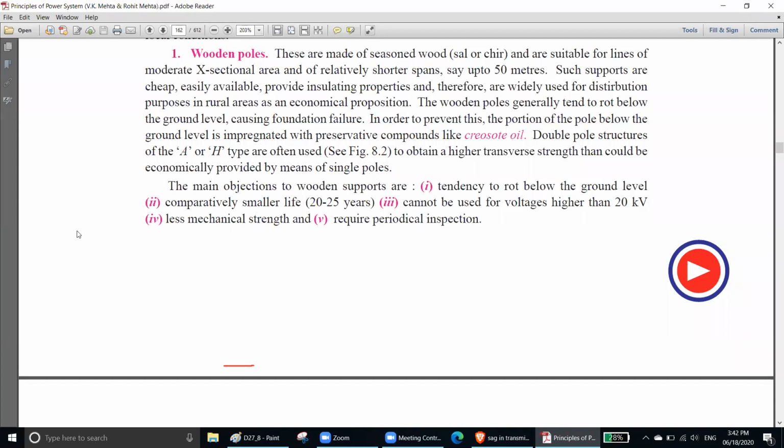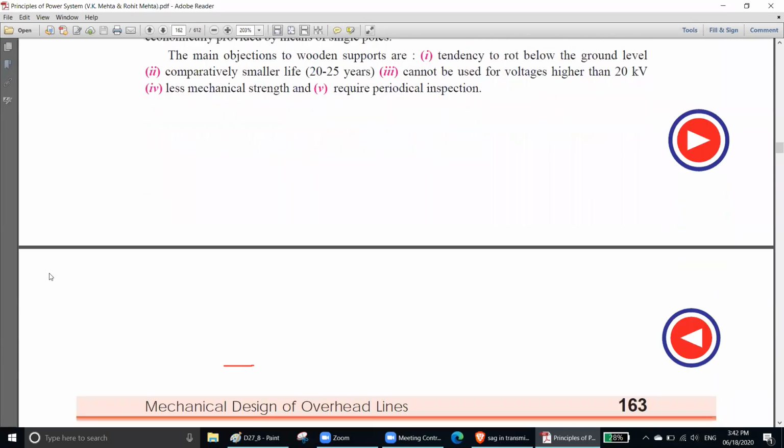Now next, remember the wooden poles objectives are tendency to rot below the ground, মাটির নিচে পচে যায়, comparatively smaller life, that means 20 to 25 years, cannot be used for high voltage or higher than 20 kilovolt, not possible, less mechanical strength and require periodical inspection. তোমাকে কয়দিন পর চেক করতে হবে কি হইছে, পচে গেল নাকি, ঘুনে খেলো নাকি, সমস্যা এগুলো দেখতে হবে। So those are the wooden poles problems.